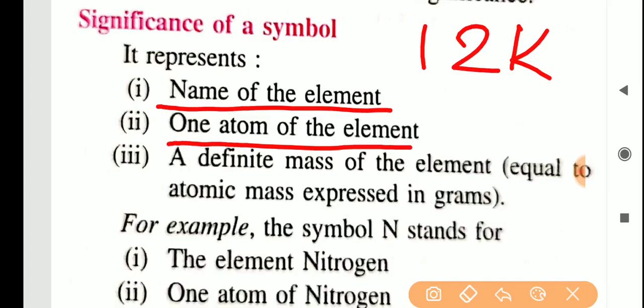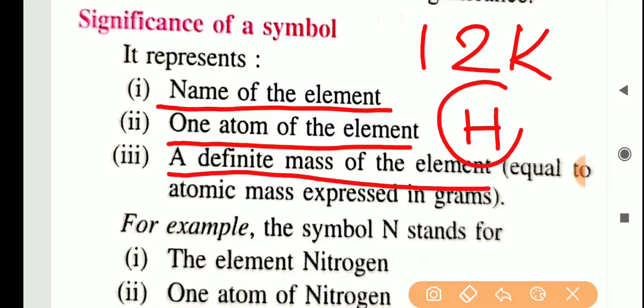So if we write only one letter like this, it represents only one atom. And it also represents the definite mass of the element, that is, one atom's mass. Mass of hydrogen is 1. If I write 12 H, it means 12 into 1, that means mass 12. So one symbol represents the name of the element, one atom of the element, and its mass.